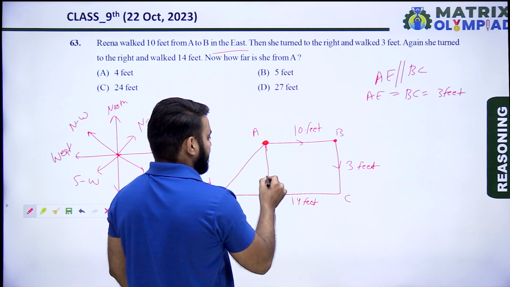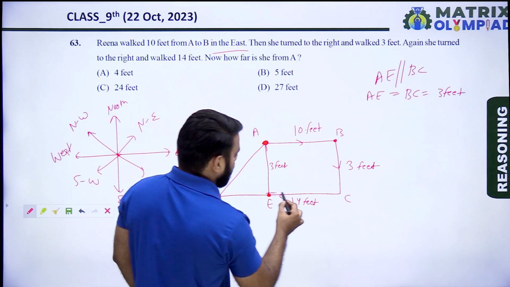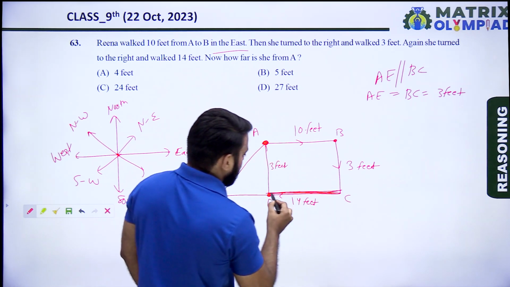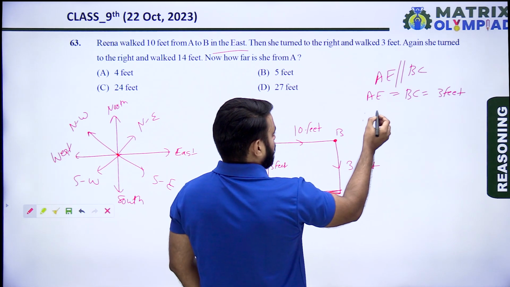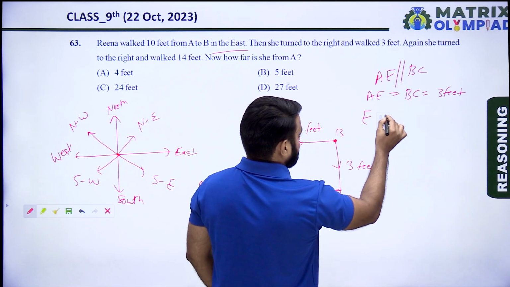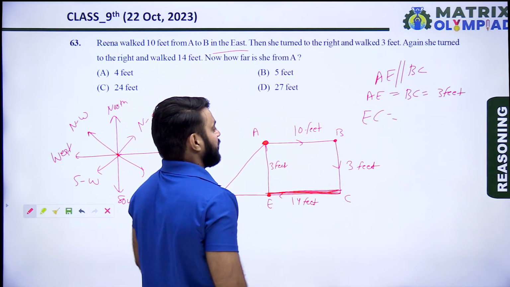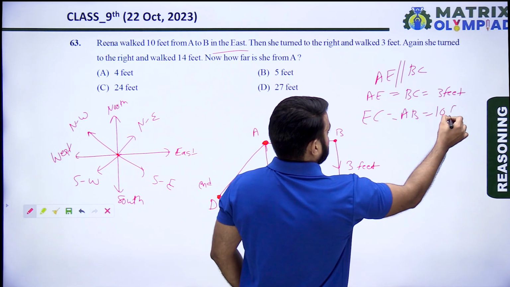So the value of AE is also 3 feet. Now find the value of EC. EC is equal to AB, and both are 10 feet.